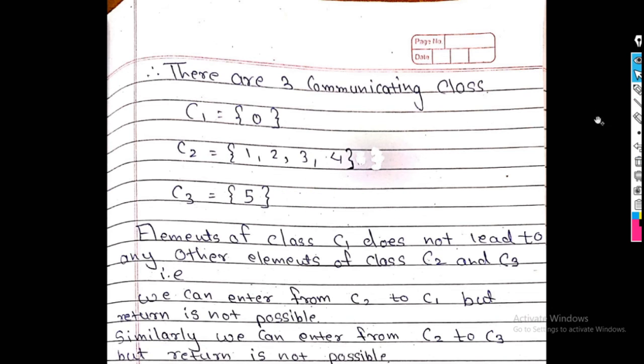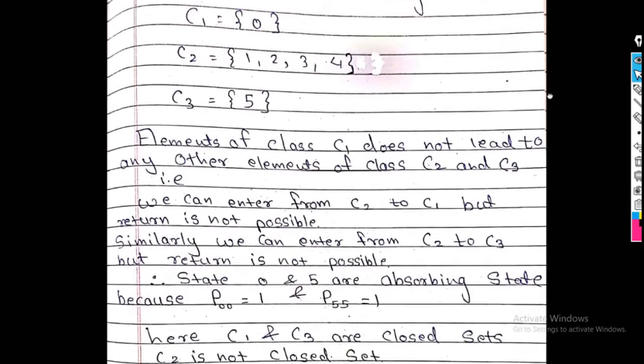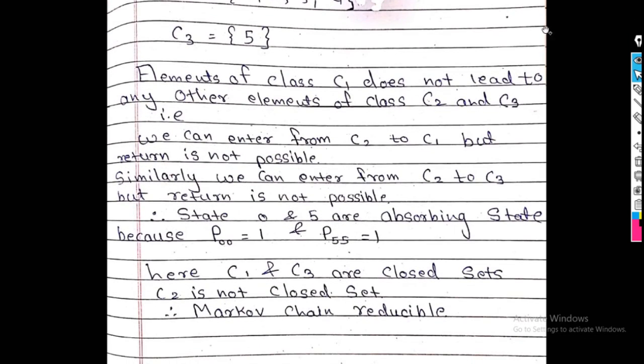Therefore, what I said here, C1 and C3 are closed sets. A set is said to be a closed set when its elements do not communicate with elements of other communicating classes. In that case, that set is called a closed set, while C2 is not a closed set.